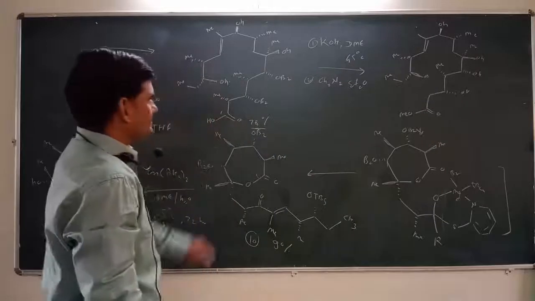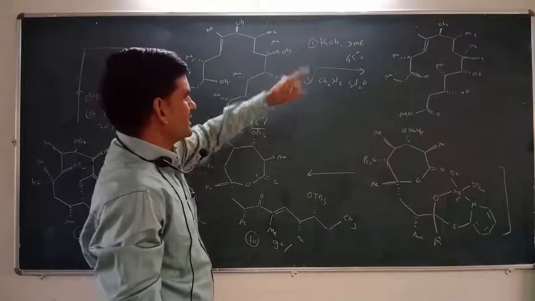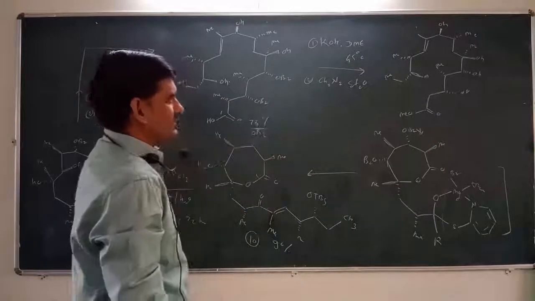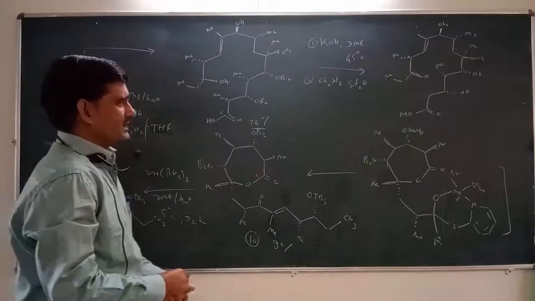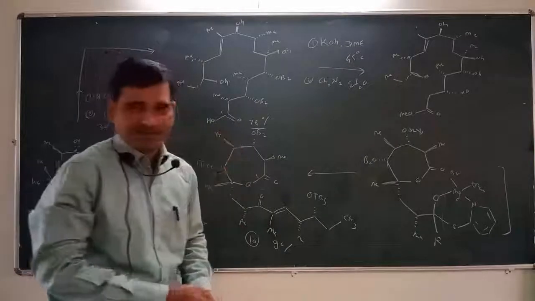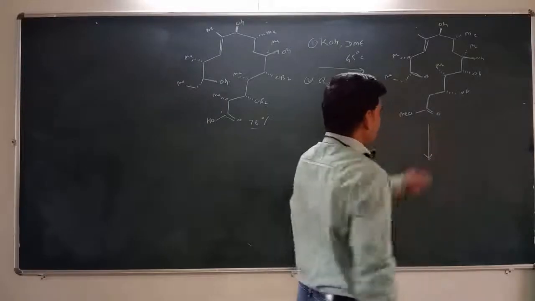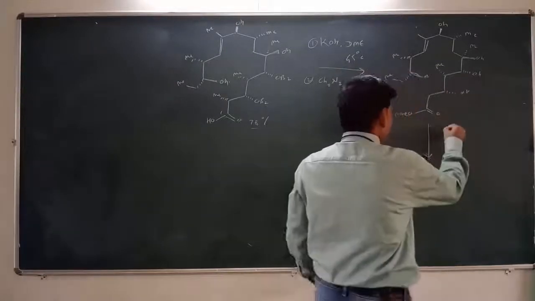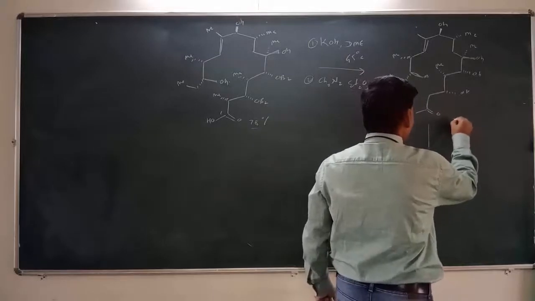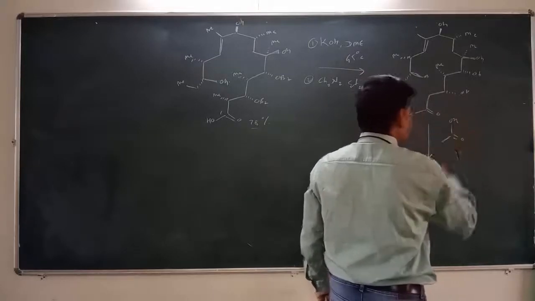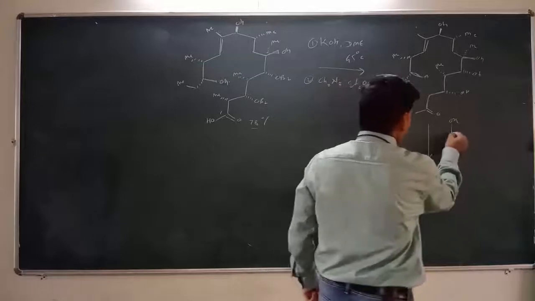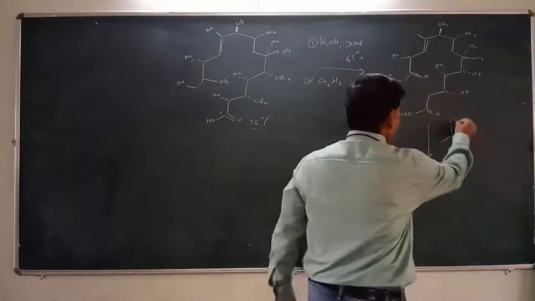So what happened here: initially we treat this compound with potassium hydroxide in DME, that is deprotection of the alcohol group, and then we are doing the saponification reaction of the acid functionality. Then we can protect this diol functional group by using this protecting agent. So here is this carbon-carbon double bond, then there is OMe.